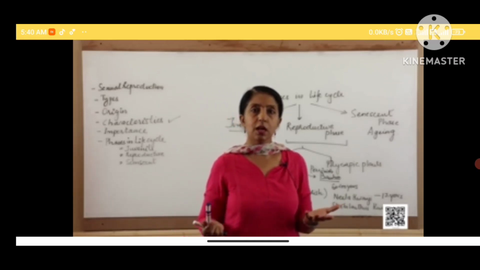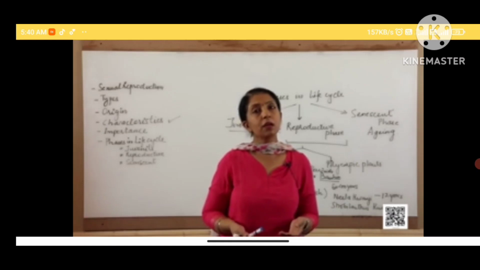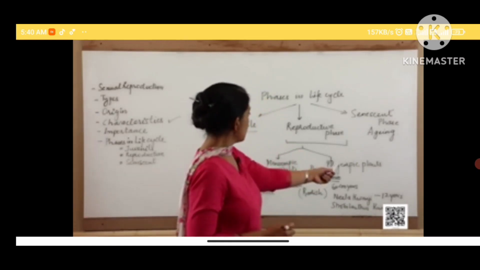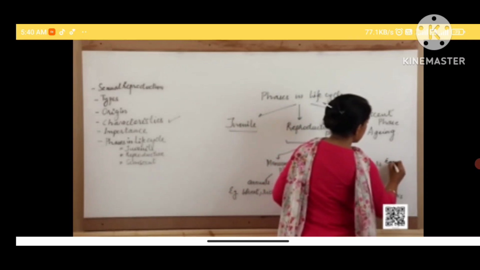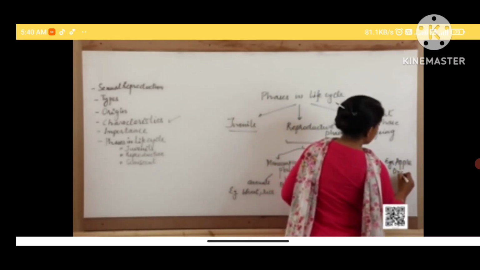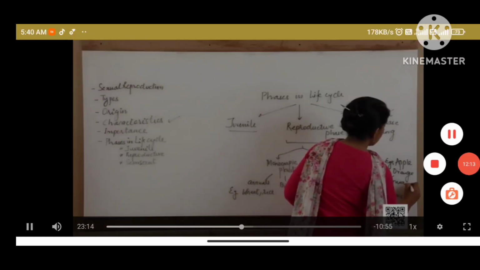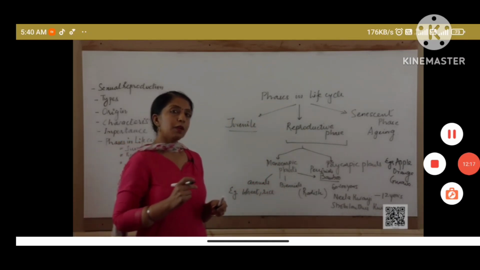All these trees have the ability to flower many times in their life cycle. They are said to be polycarpic plants. So, let us write the examples like the apple trees, the orange, guava. All of them are polycarpic plants because they flower many times.